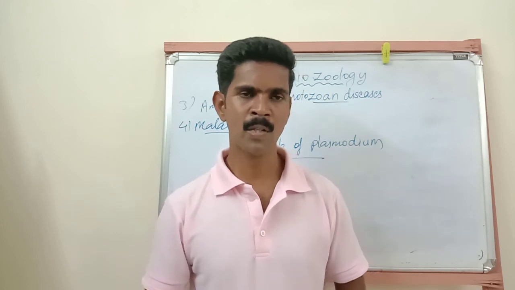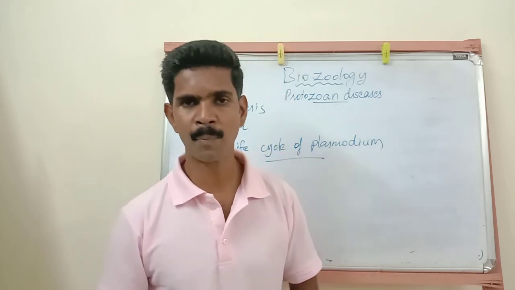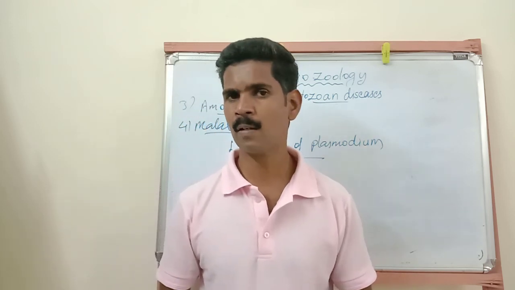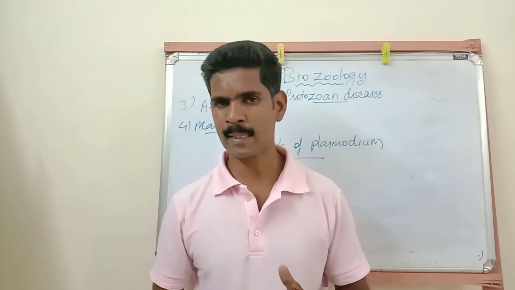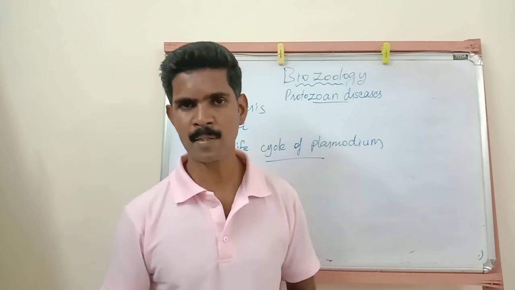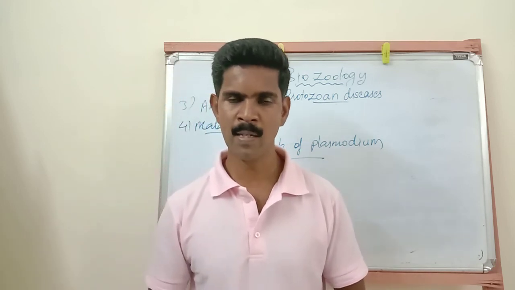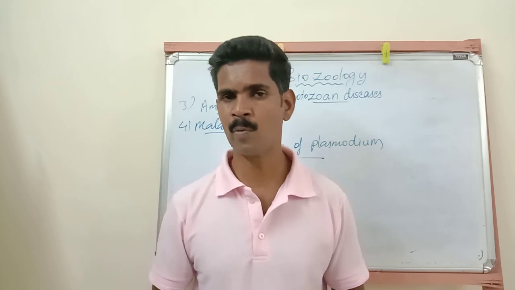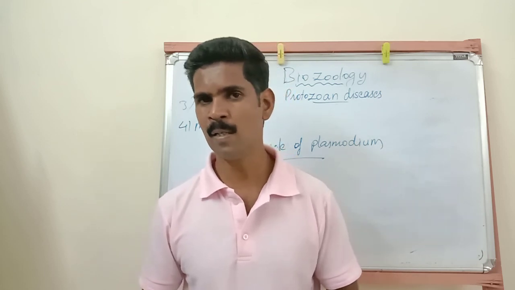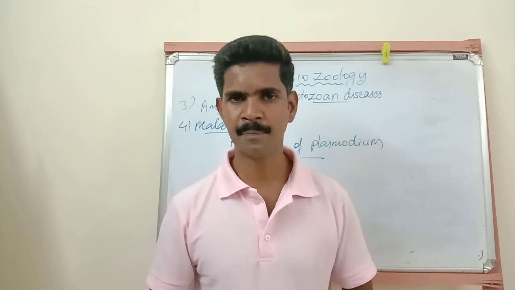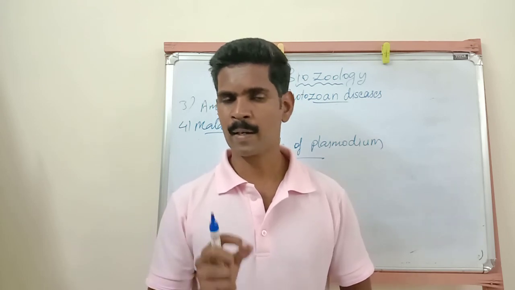So dear students, today we have completed some protozoan diseases. The first disease, African sleeping sickness. Second one, Kala-azar. Third one, amoebiasis. Now we have completed the malarial disease also. Here we have studied one important 5-mark question, the life cycle of Plasmodium. So study well and write this answer.